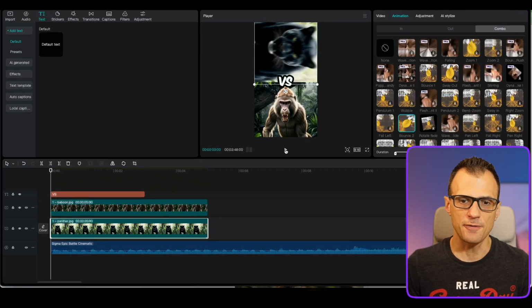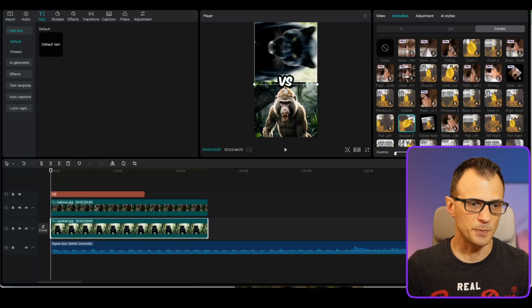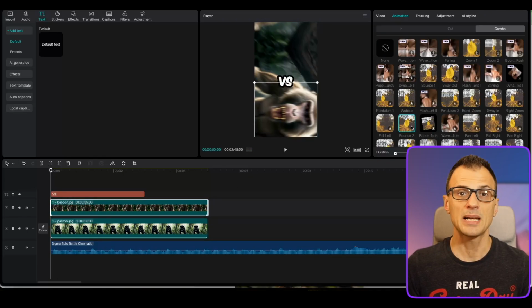You can see that now if I preview, the panther has got the animated effect and it's got some movement, which is what we want. So I'm going to click play. Okay, so that looked pretty good. Let's just do the same thing with a baboon. I'm going to click bounce to apply the whole thing, and let's preview it together.